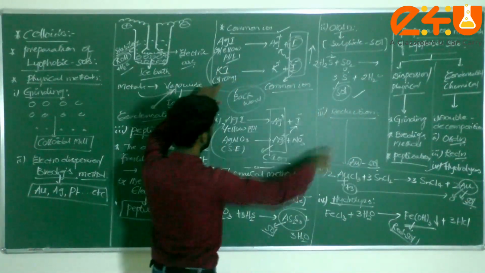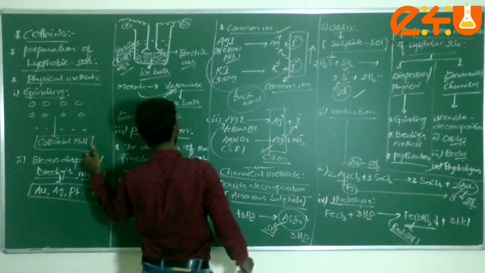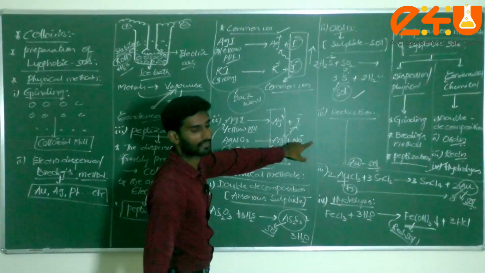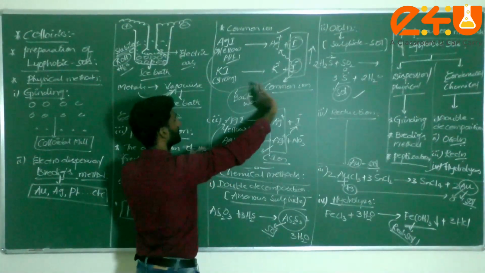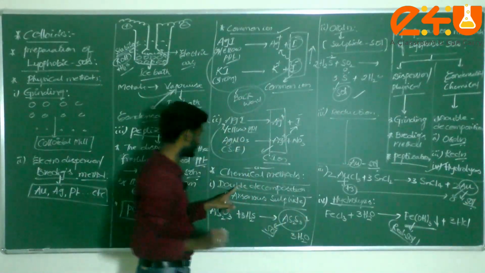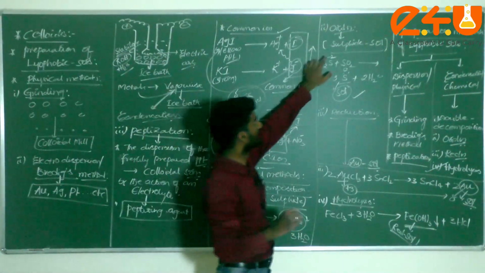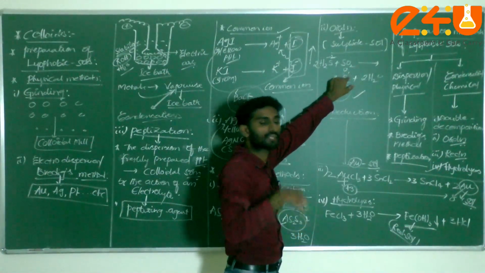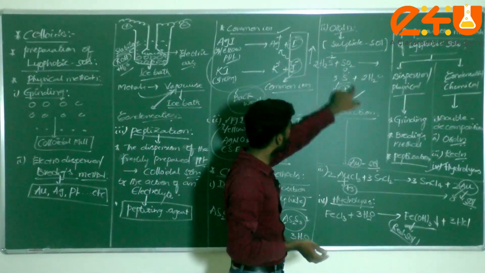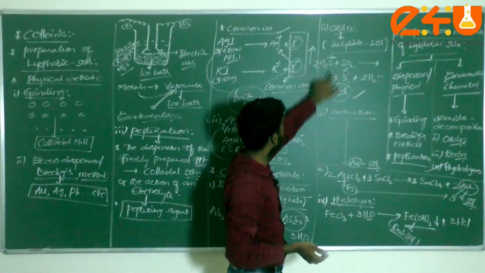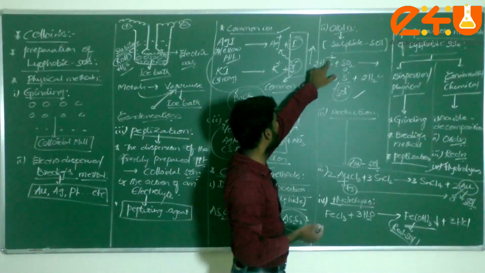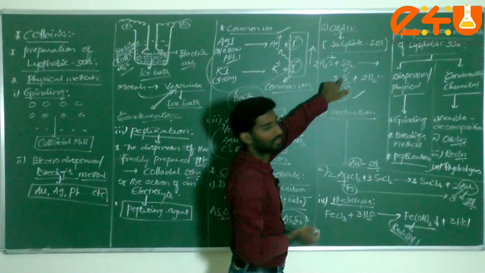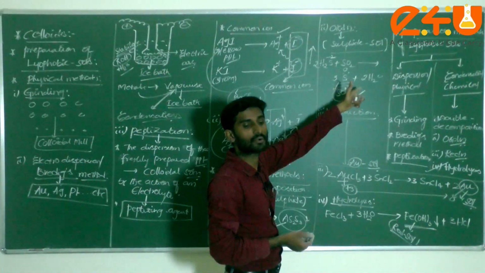This is the preparation methods, physical as well as chemical, dear students. Chemical is very important. There are 4 methods. First one double decomposition, second one oxidation. I showed with the help of oxidation number also. Sir, why does this come under oxidation? What happened, dear students? Increase in oxidation number here, sulfur from -2 to 0. An increase in oxidation number is called oxidation.